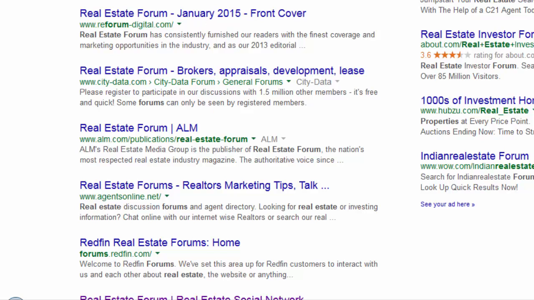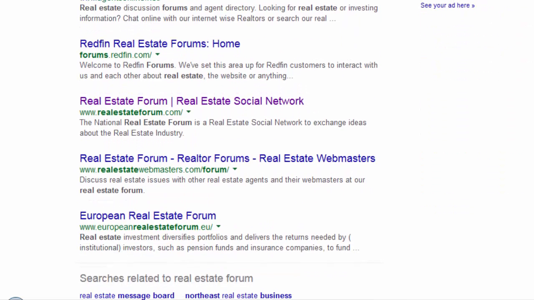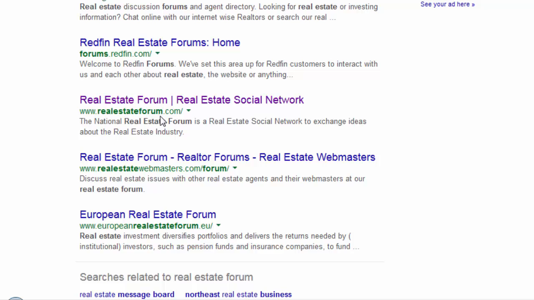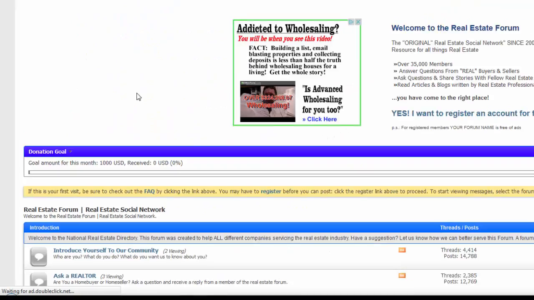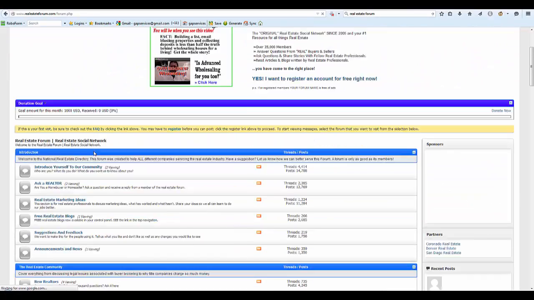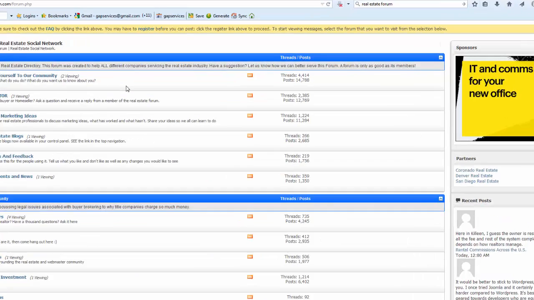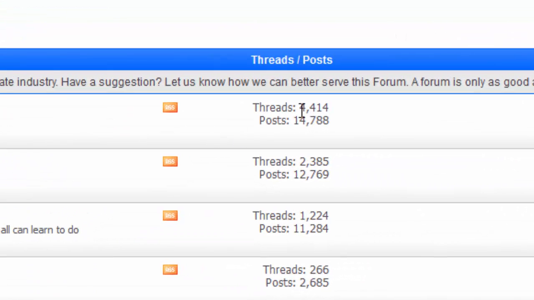And that's why it can be very effective to have an exact match keyword domain, because if you scroll down, you'll see right here realestateforum.com, which is the exact term that I used for my search. So it stands out. Let's take a look at that. And as you can see, it's a community of real estate people, very active forum. This one topic has over 4,000 posts and thousands in the others.